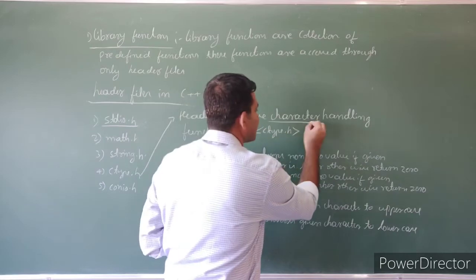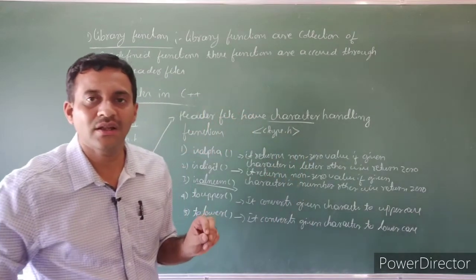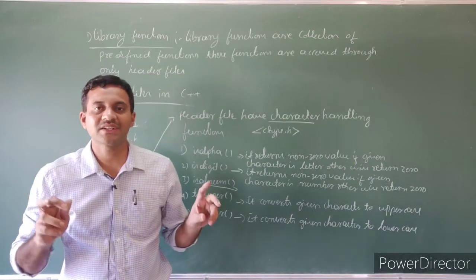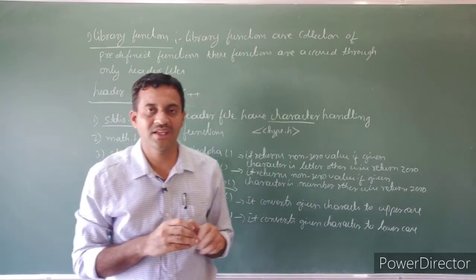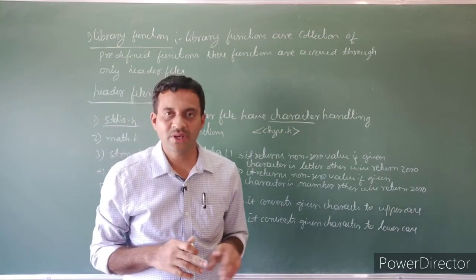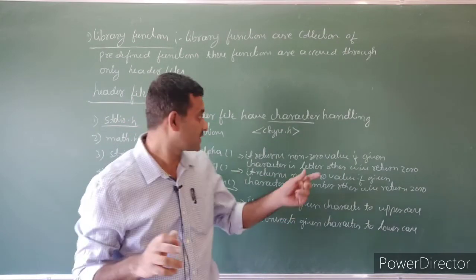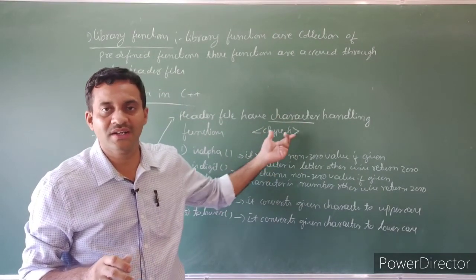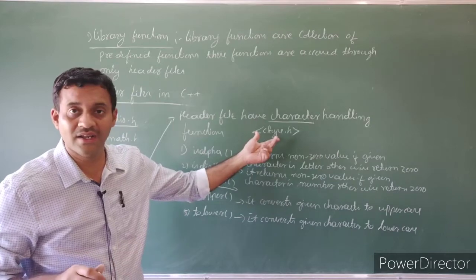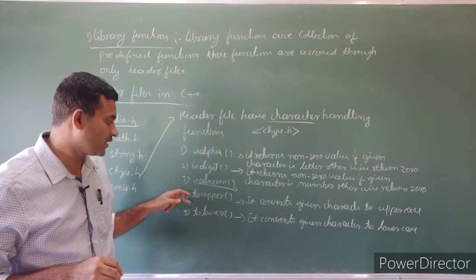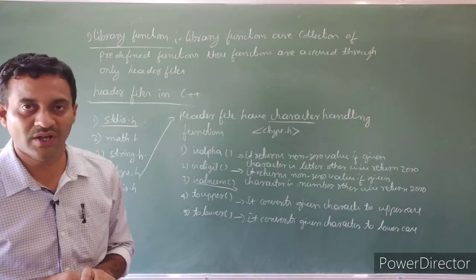Then what is a character here? It is a single alphabet, number or symbol represented in single quotation marks. The functions belonging to the character handling header file are isalpha, isdigit, isalnum, toupper, tolower.